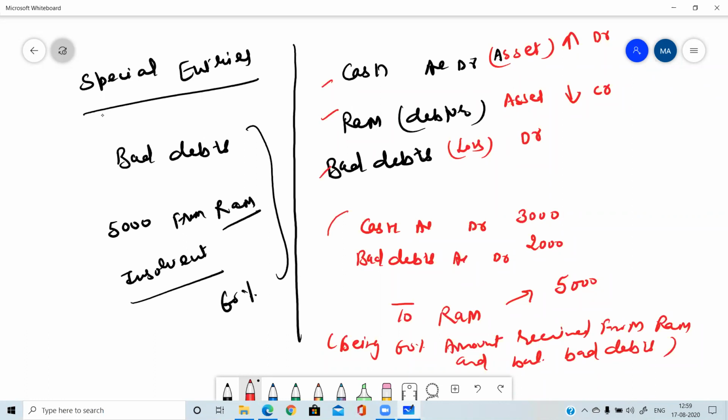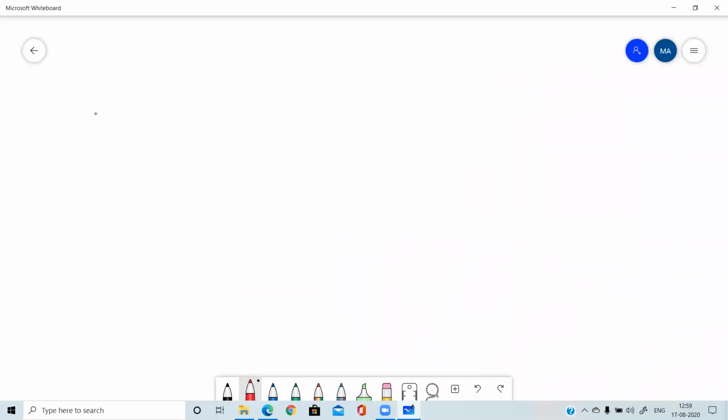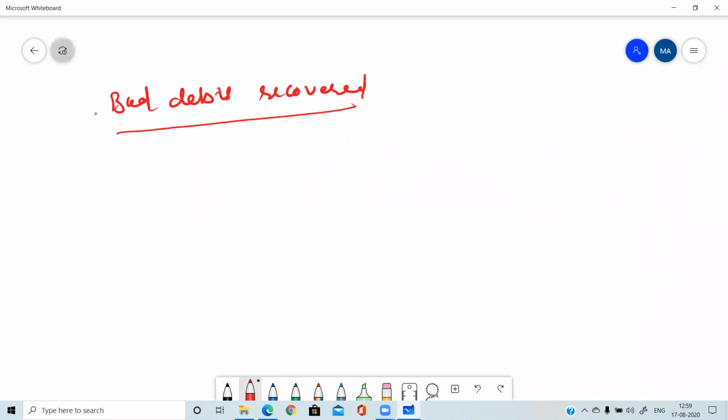So whenever a bad debt entry is there, 3 accounts will be involved. And the next special entry, write down. Second special entry, bad debts recovered. Bad debt recovered means when one amount is declared as bad debt, and after some time, after 6 months, 8 months, or 1 year, the person is able to pay that amount back.